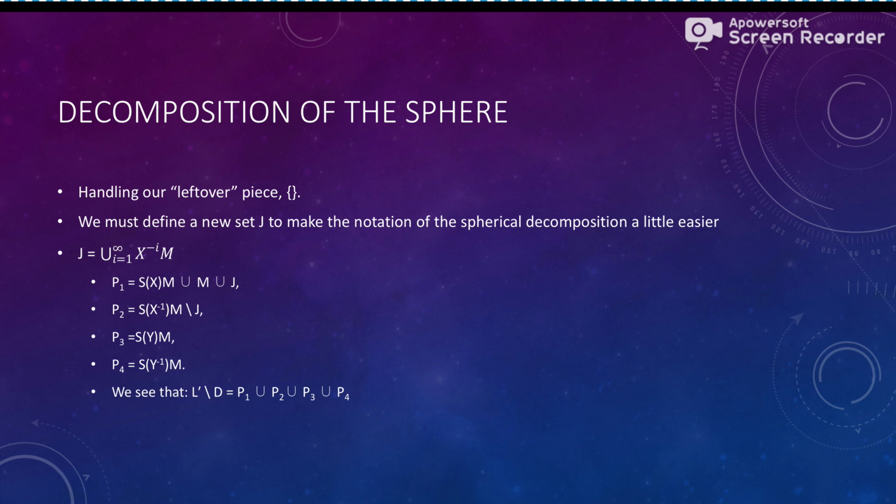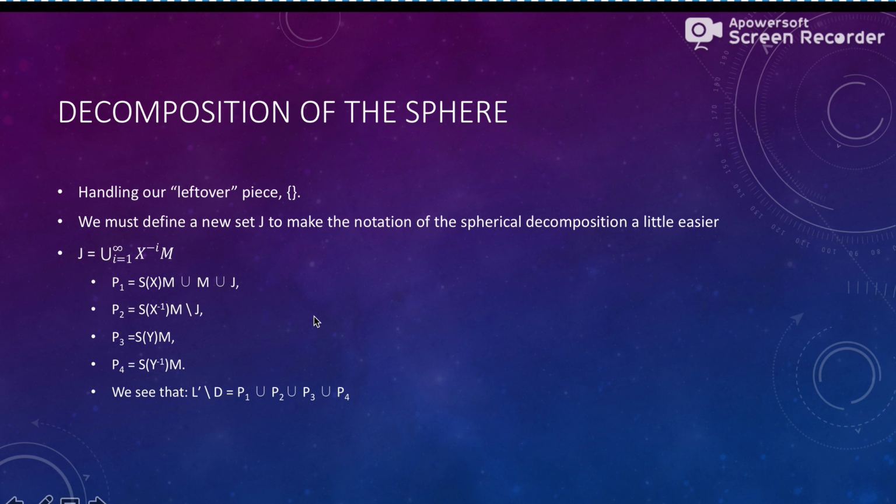We have to define a new set, J, and it is defined in this notation, right? Notation that means J is a set of all elements of M after rotations entirely consisting of x to the negative 1 repeated any number of times, right? So we just keep turning this thing, turning this thing, turning this thing, and it's basically giving us all the points on one of the hemispheres if we just keep rotating, rotating, rotating, right? So we can rotate any of the two pieces to get duplicate pieces, much like we did in the free group decomposition before in 2-space, okay?